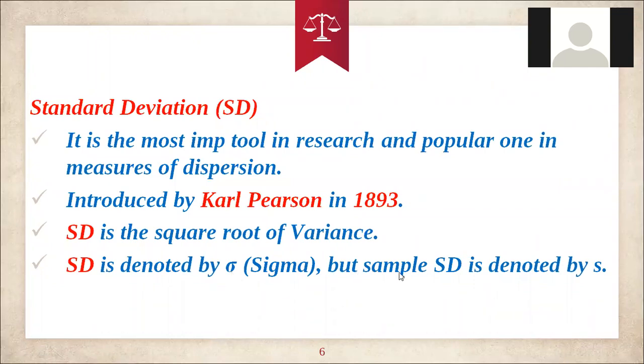When you use a sample, you can use S. Most of the time they will use only sigma.